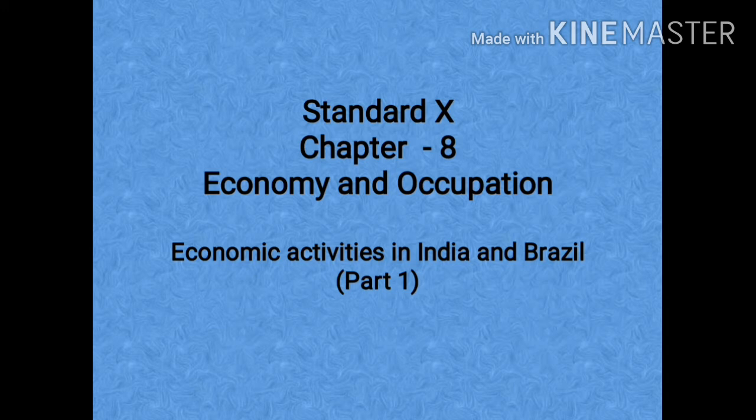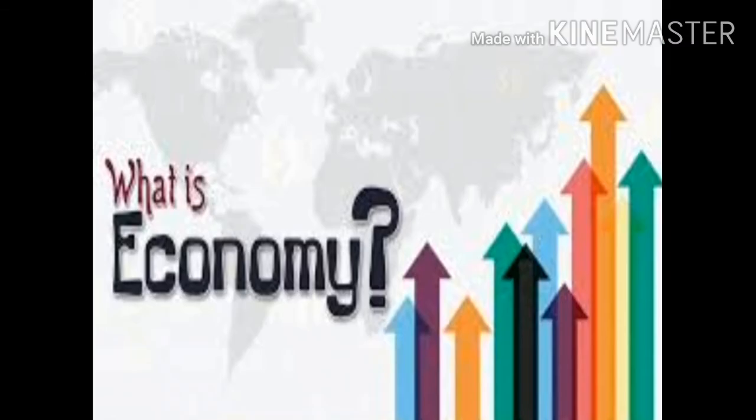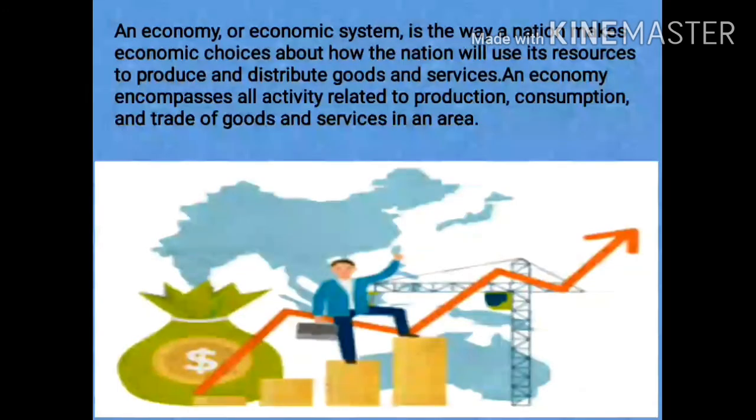But before we begin with the economic activities in India and Brazil, let us recall what we have already learned in our class 9. What is economy? Economy is an economic system in which a nation makes economic choices of how to use its resources, how to produce the things, how to manufacture them, how to distribute the goods and services.